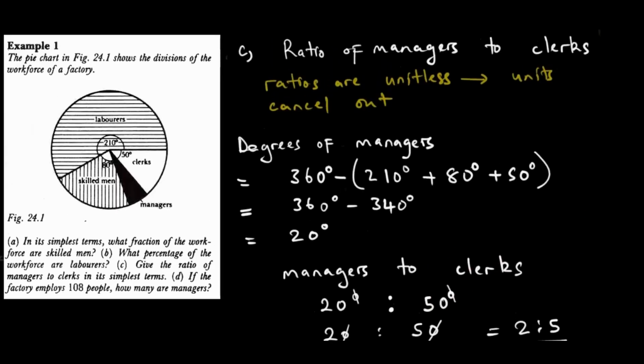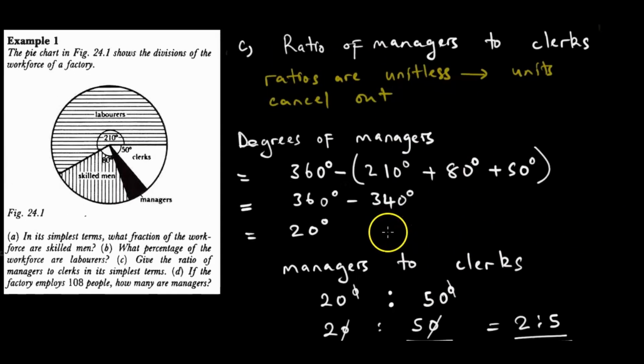Okay, we are still going to erase this part so that we can do our part D. So if you need to copy anything, I think you need to pause and do that. Let us go to part D. If the factory employs 108 people, how many are managers? Saka, we are going to maybe demonstrate two methods of doing this. Just two methods. And I start with my favorite, method 1.